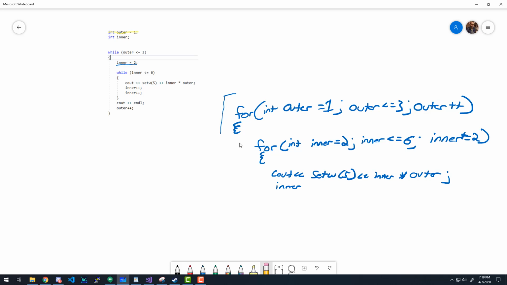Nope. Because I already handled the modify LCV. It's right here. So in a sense, a for loop is kind of more concise. It is more concise, and it doesn't let you forget to do your modify LCV because it's got to be there. If it's not there, it won't compile.